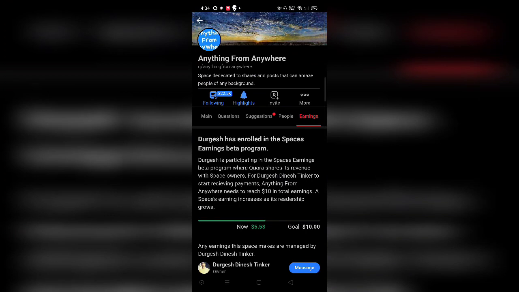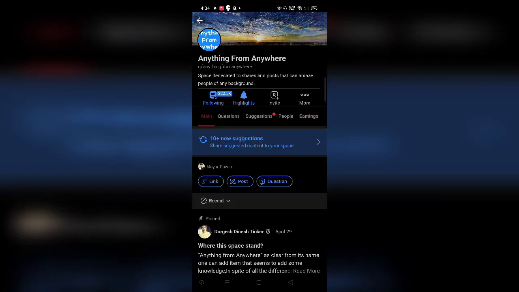Now, only the contributors would be able to see how much the space has earned. I mean, the contributors, the moderators, and the owner, of course. Apart from that, there is no other person who would be able to see the earnings of this particular space.